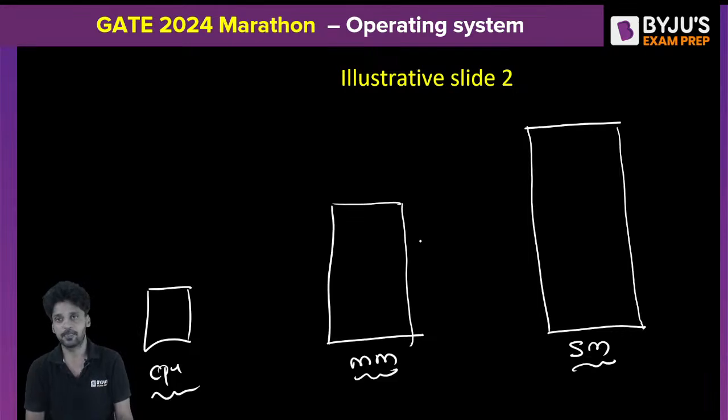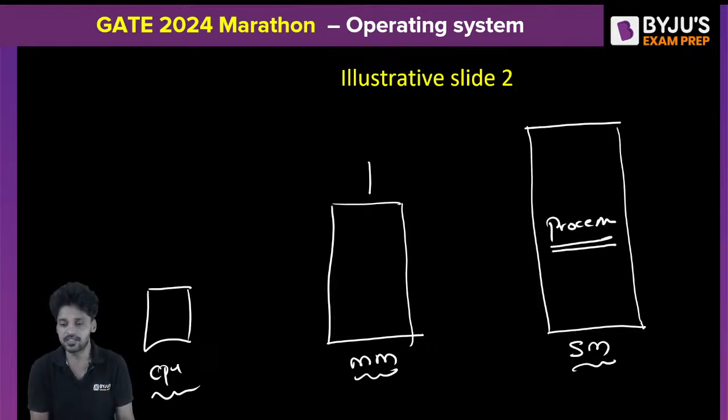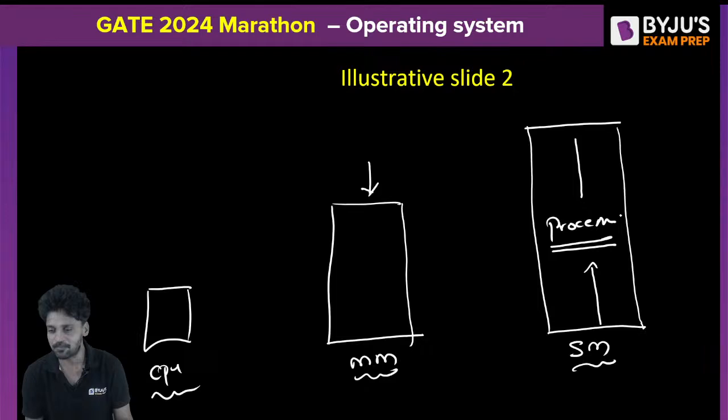Now the thing is, initially when you switch off the system, all the processes are here. All the processes are here, in the secondary memory, since the main memory cannot hold any information when the system is turned off. There are several processes, n processes, available in the secondary memory, the bigger part.